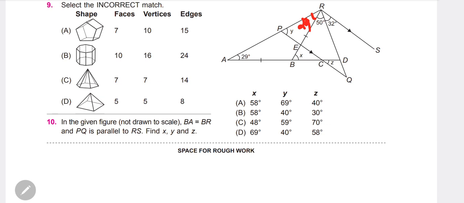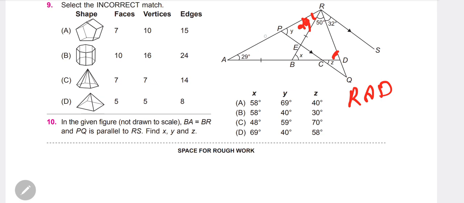Taking triangle RAD, we need to find this angle only. So 29 plus 29 is what? 58.